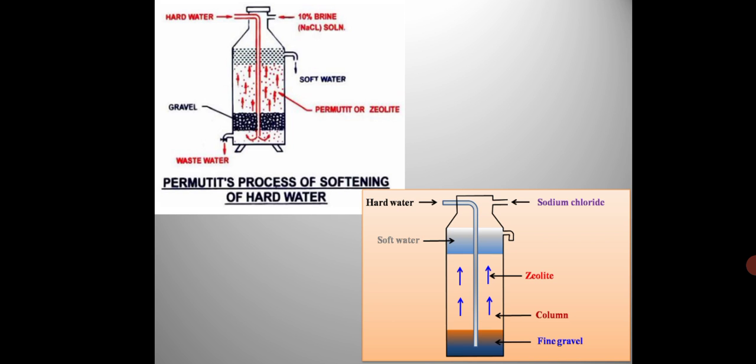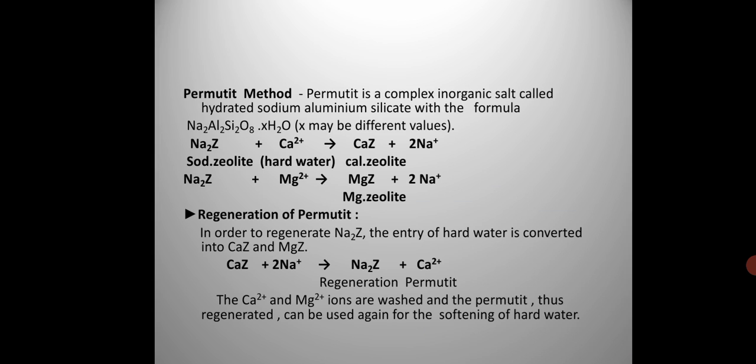How is it washed? The next day, we pass water under high pressure. You can see the wastewater coming out. At the bottom of the tank a tap is there, and from there the wastewater is taken out. All the calcium chloride and magnesium chloride, the precipitate that is present, is thrown out, and we get only the zeolite. Sodium zeolite is again present in the tank. In this way sodium zeolite is regenerated.